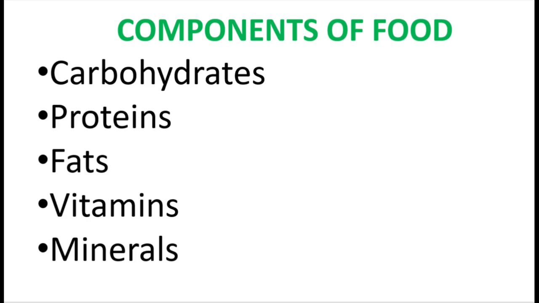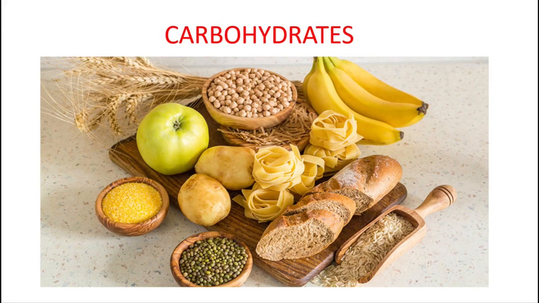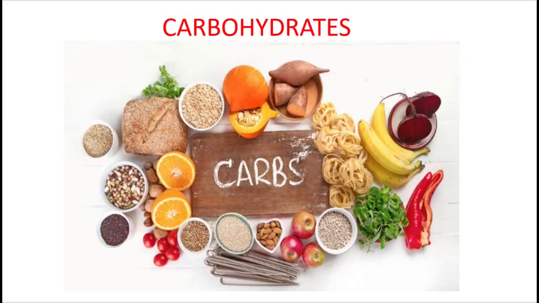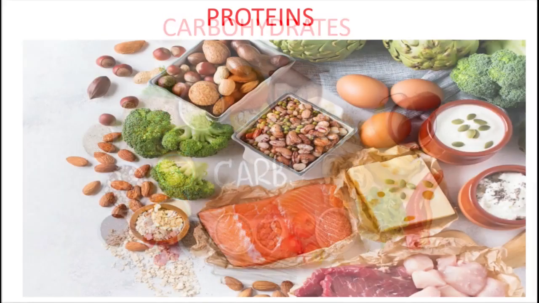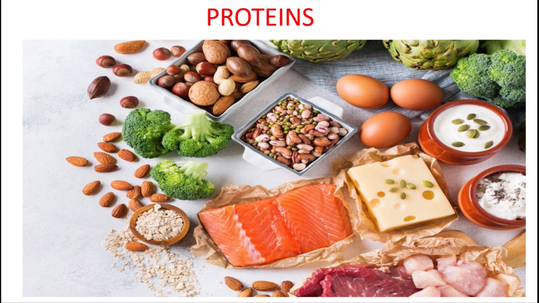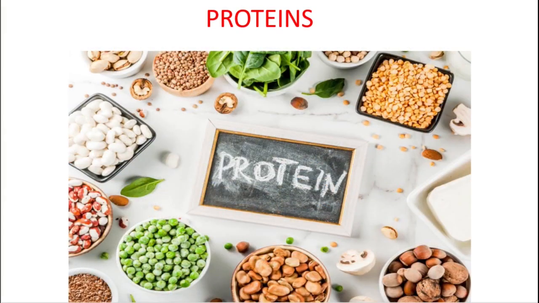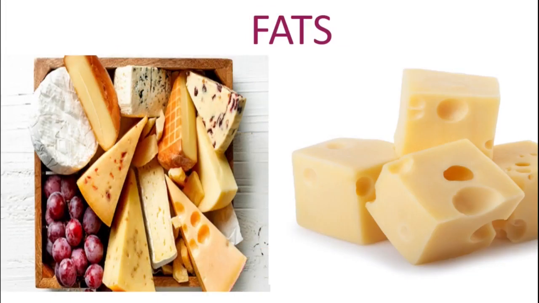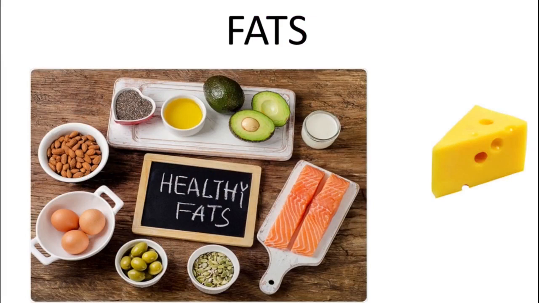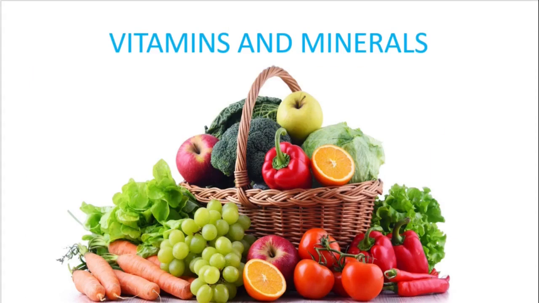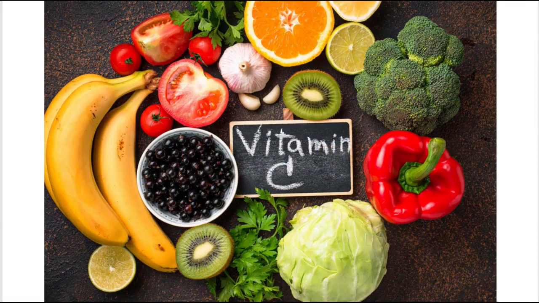Let us look at a few slides of components of food and their examples. So the first one is rice, wheat, banana, sugar, etc. are the examples for carbohydrates. Foods like chicken, fish, and pulses are examples for proteins. Meat, eggs, cheese, butter, etc. are examples for fats. Fruits and vegetables are the examples for vitamins and minerals.